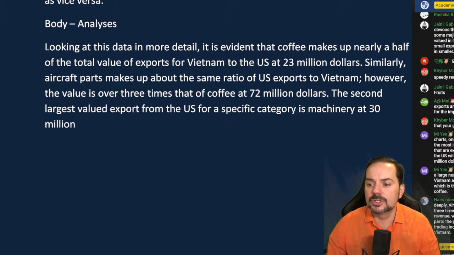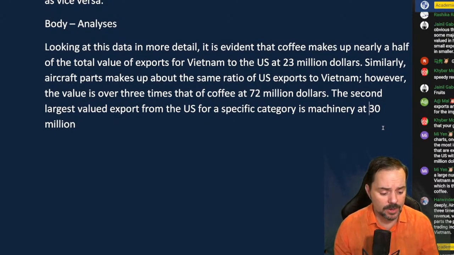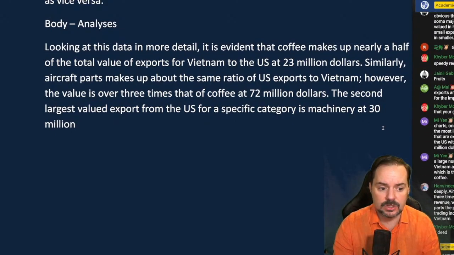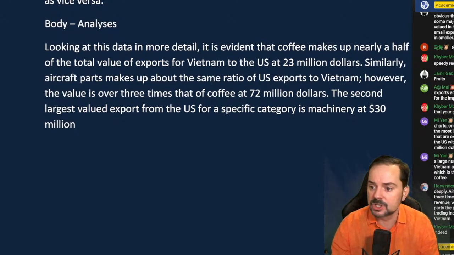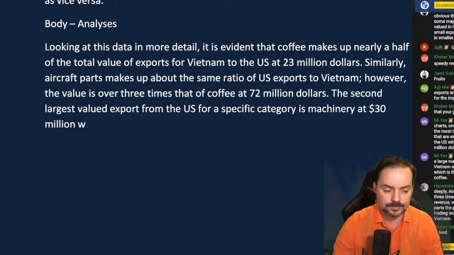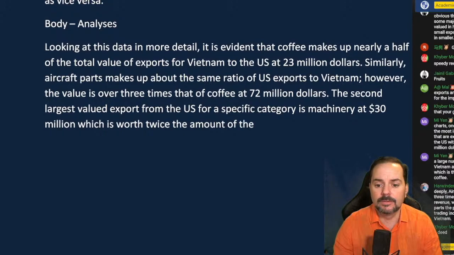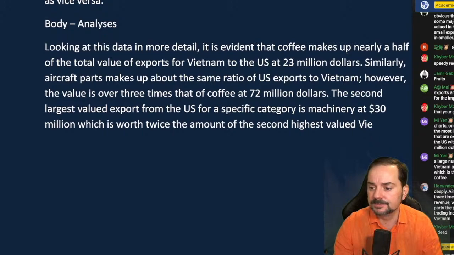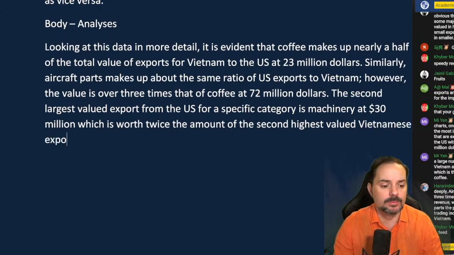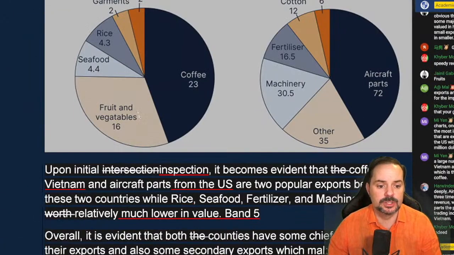Now here, students, when you're doing the IELTS exam, don't waste time writing the word dollars over and over again. So what I would recommend is using the symbol for it, which is that right there. Okay, so use the symbol to make it shorter, okay, at $30 million, which is worth twice the amount of the second highest valued Vietnamese export, and that is fruits and vegetables.